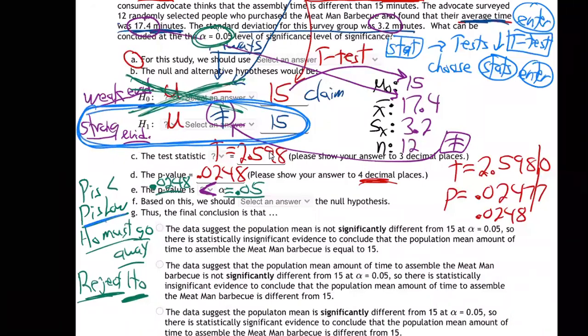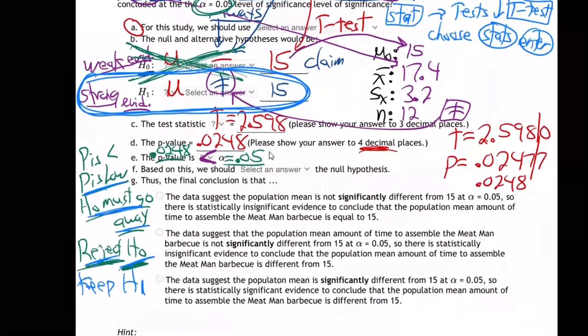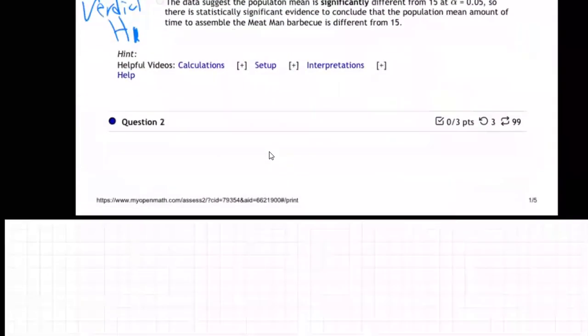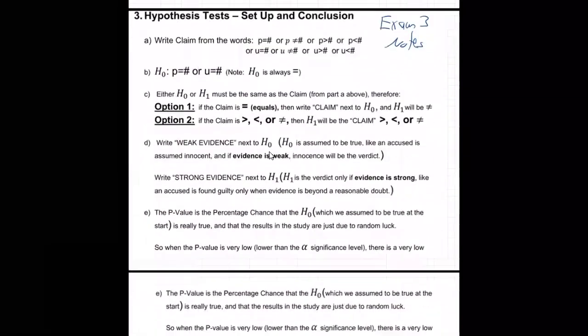Why? Because the P is low. The null must go away. We rejected the null. We keep H1. The verdict is H1. We reject the null. I should say the verdict, the judgment, the verdict of the jury, H1. Right? We're going with H1. Strong evidence in support of H1.